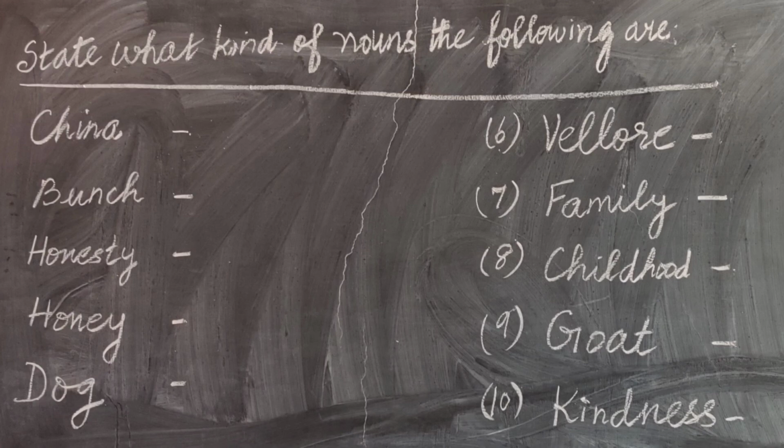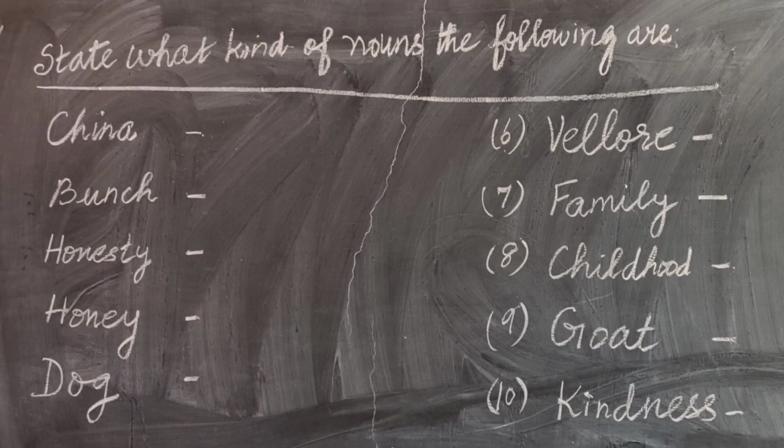So, collective noun. Childhood, this is your stage. So, childhood is abstract noun. Goat, it is the common noun. And the last one, the 10th one is kindness. Another example of abstract noun.